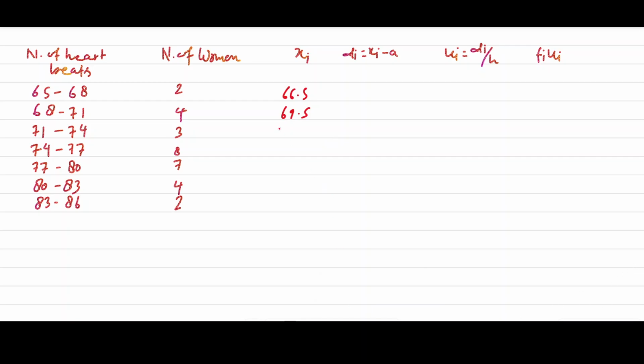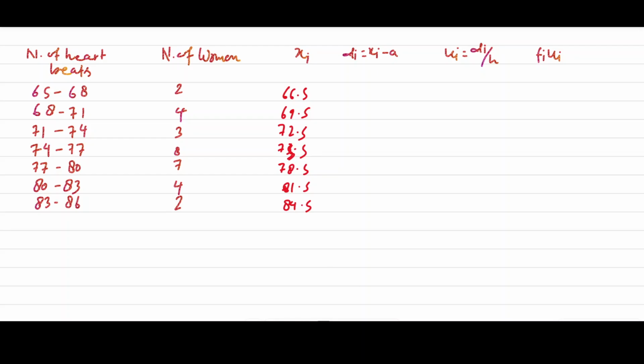Now here this will be 72.5. Here this will be 73.5, not 72, because here 75.5. Because the difference is 3, we can write here 78.5. Now here 81.5. Now here 84.5.